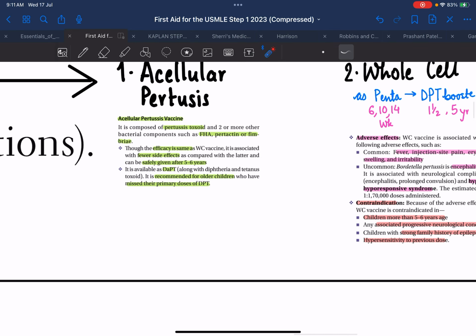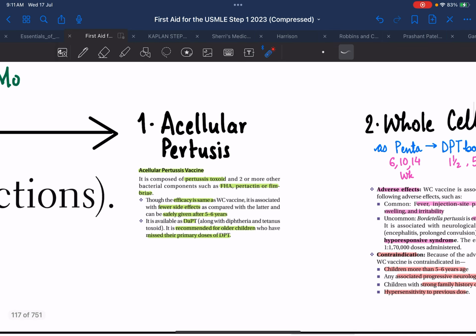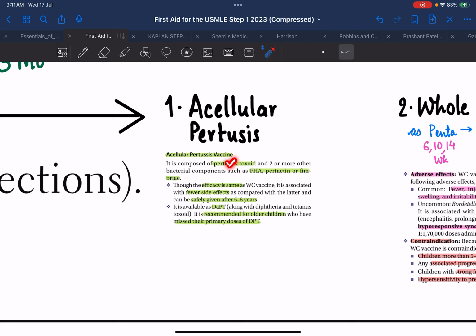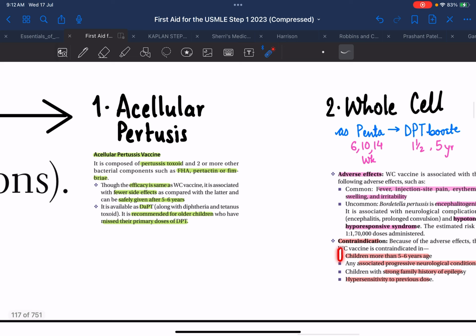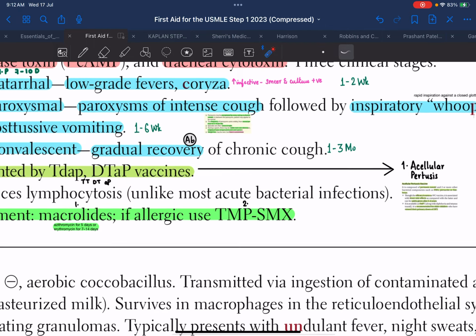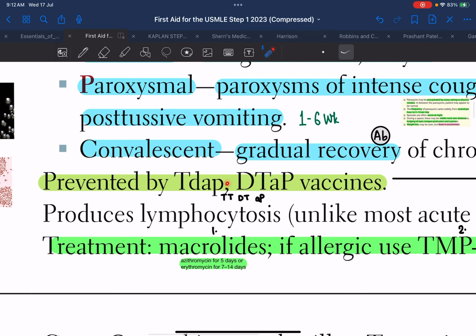Now, to counteract these adverse effects, the acellular pertussis vaccine was developed. It is composed of pertussis toxoid along with two or more bacterial components such as the hemagglutinin component we talked about, pertactin or fimbriae. Its efficacy is the same as the whole cell vaccine, around 85%, but the side effects are fewer. Where the whole cell vaccine cannot be given after 5 to 6 years, here we can administer the acellular pertussis vaccine. Most commonly it is available as Tdap, which is tetanus toxoid, diphtheria toxoid and acellular pertussis toxin.